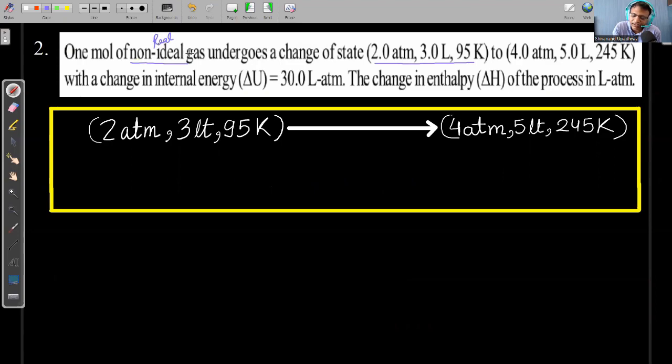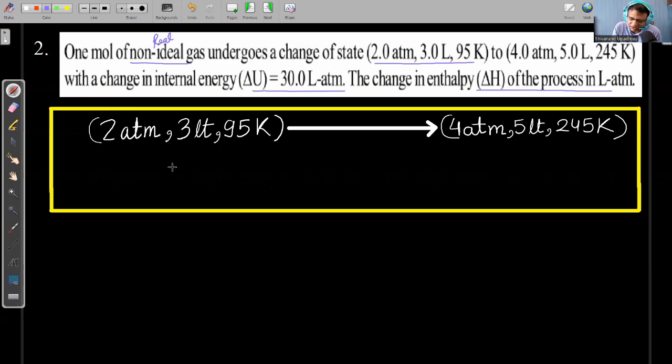So be careful that when it is a real gas, I cannot say PV is equal to nRT, or we cannot say delta PV is delta nRT, or we can say that delta PV is nR delta T. We cannot use PV is equal to nRT when it is a non-ideal gas. They have given that during this change from state 1 to state 2, the change in internal energy is 30 liter ATM, and they are asking what is the change in enthalpy in liter ATM of the process.